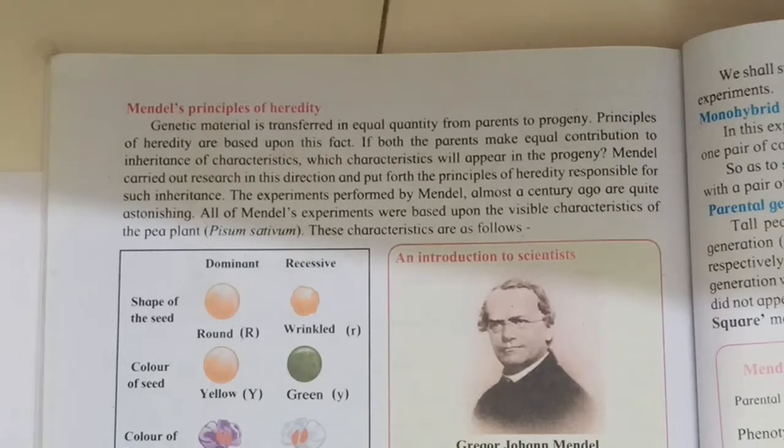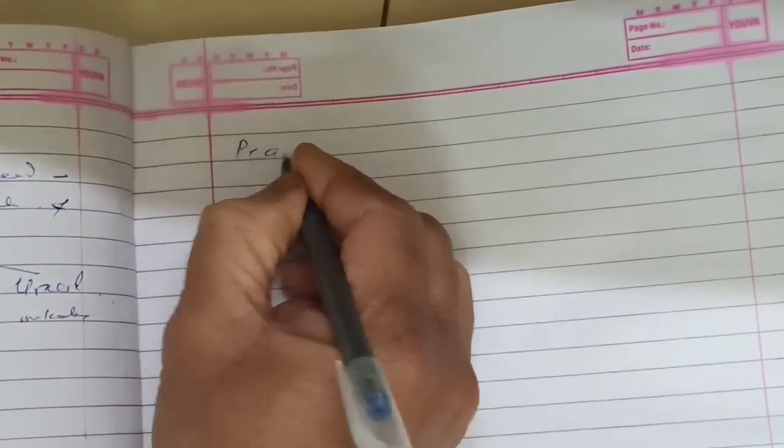In reproduction, both parents contribute equal characteristics which will appear in their progeny. From both parents, the same characters are contributed. Mendel carried out research in this direction and then he put forth his principles. He performed experiments on the pea plant.